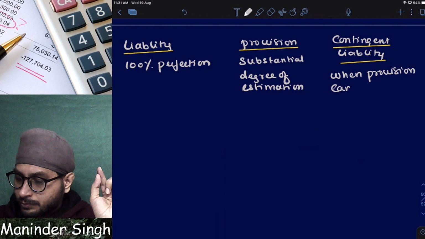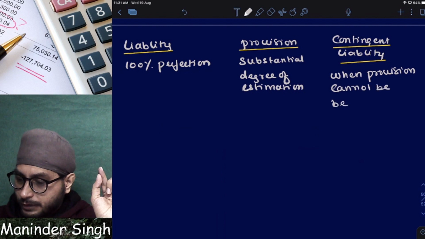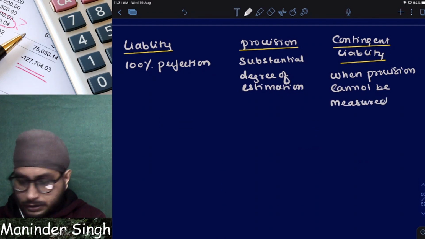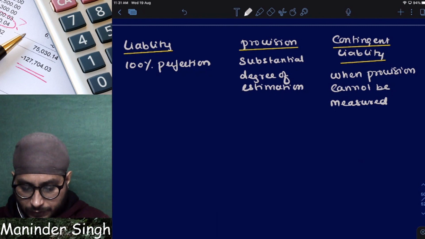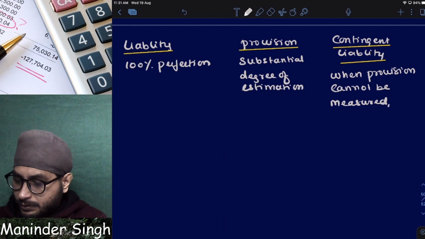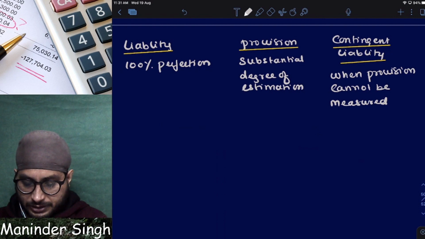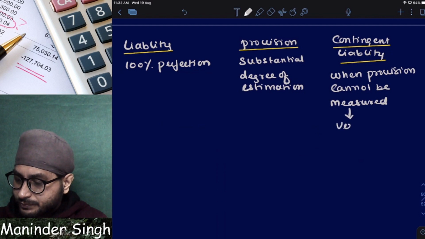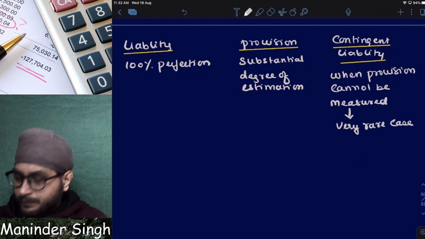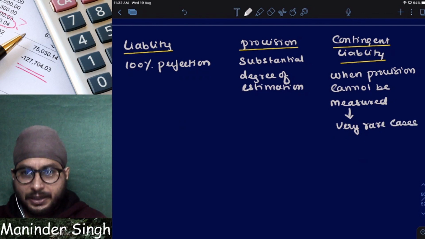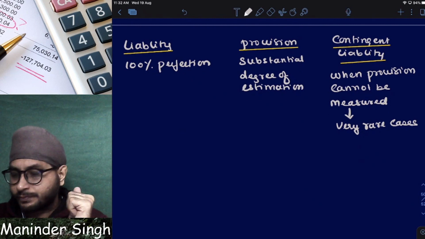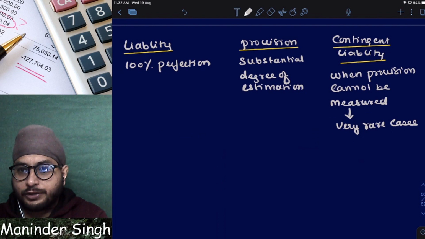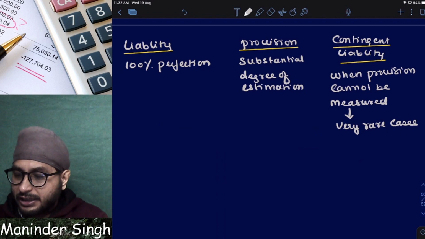Now what happens when provision cannot be measured? When provision cannot be measured, it is disclosed as what? It is disclosed as contingent liability, and this is in very rare cases. 99.99% of the time I know how much provision to create. I can estimate it. But if I am unable to estimate a provision, then I will create what?